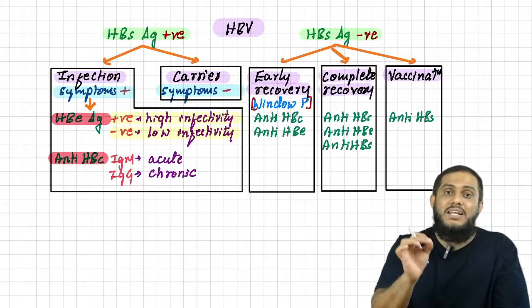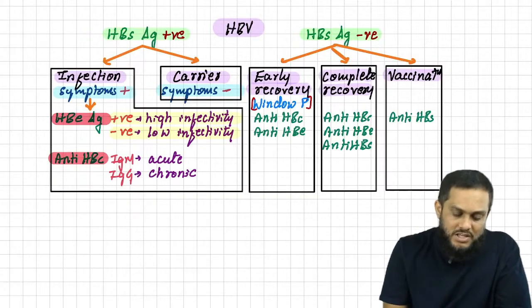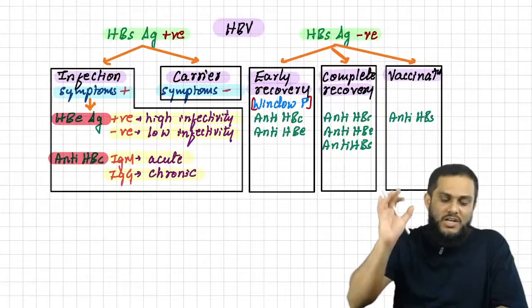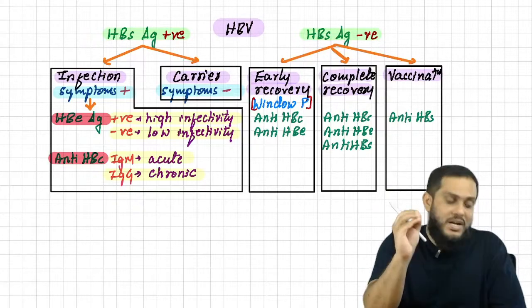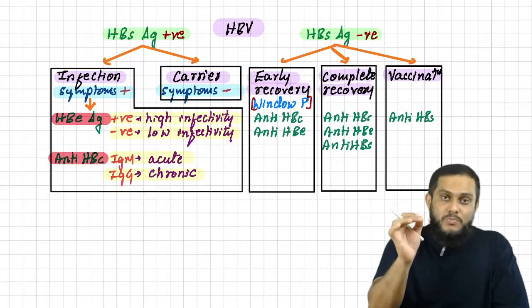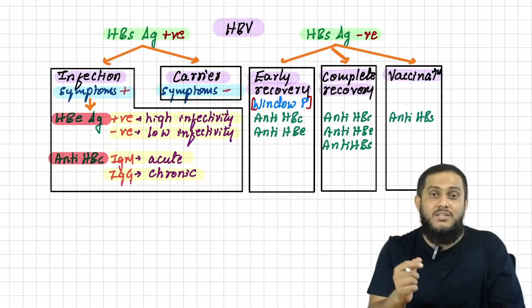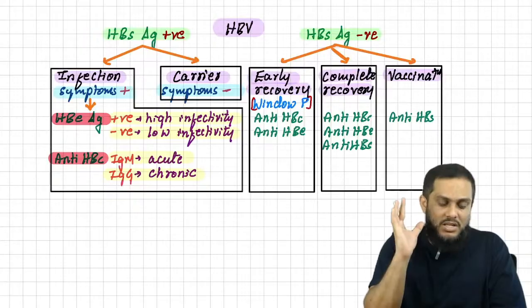Then you have to look for anti-HBc. Anti-HBc IgM is there: acute infection. IgG is there: chronic infection. So this is about infection. With that we have completed one side, when you get HBsAg positive. HBsAg positive, either infection or carrier state. Symptoms there, infection; symptoms not there, carrier state.